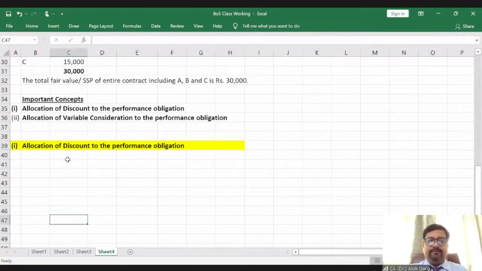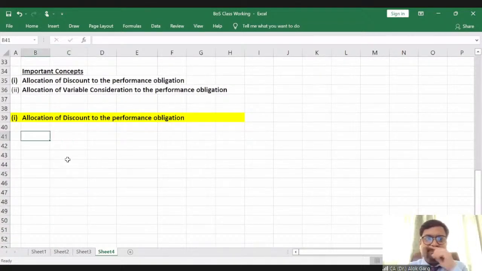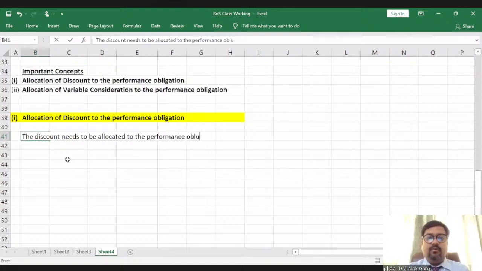So friends, please write down: the discount needs to be allocated to the performance obligations in the smallest bucket first, then to the entire contract.